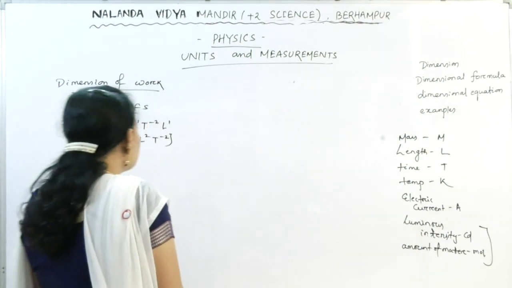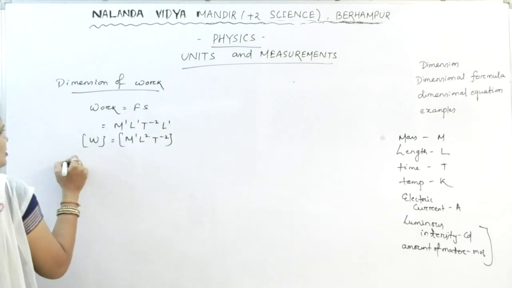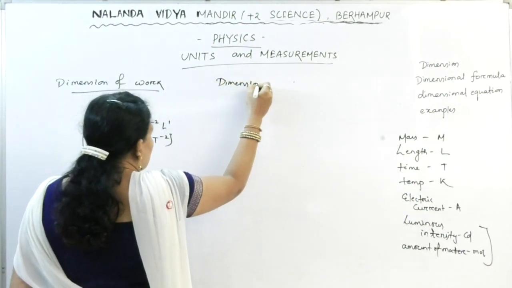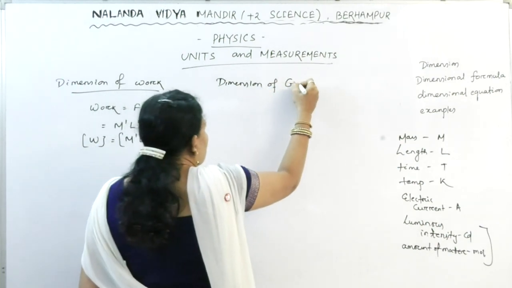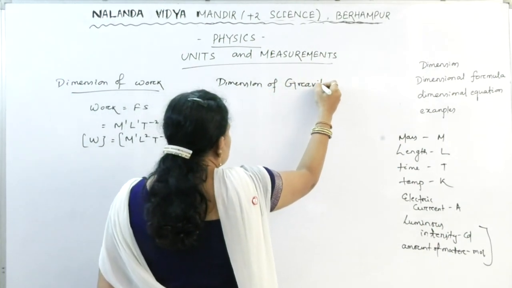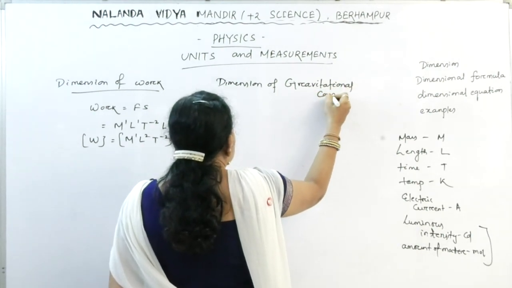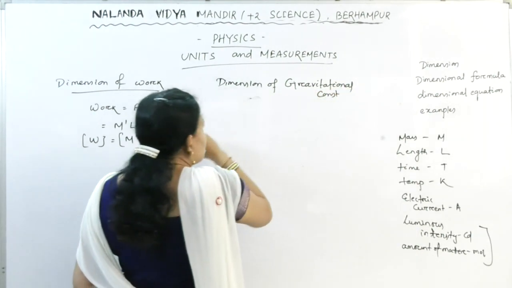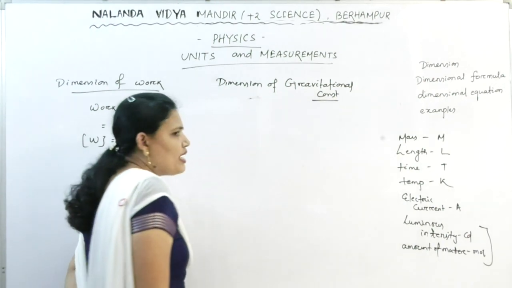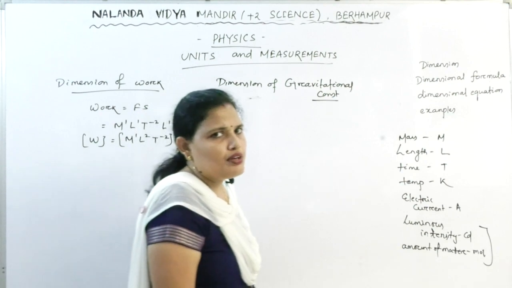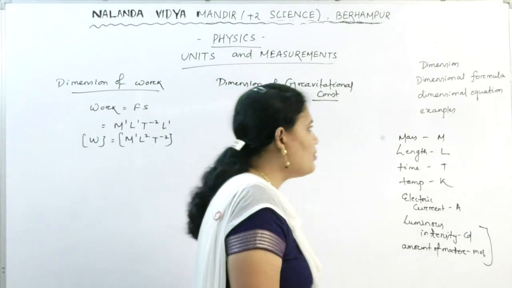Suppose you are asked to find the dimension of gravitational constant. So how can we find out the dimension of gravitational constant? First step, we have to know the formula. Now what is the formula?